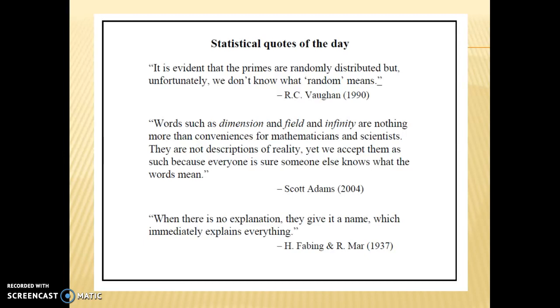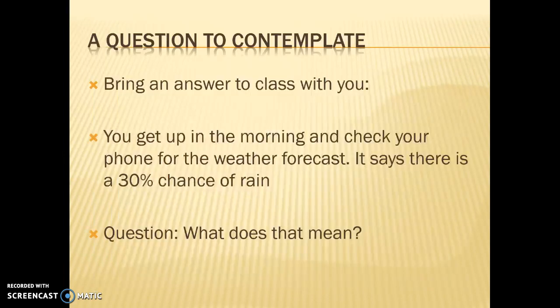But before I go into some more quotes, I have a question for you to think about, and I want you to bring an answer to class with you. You get up in the morning and you look at the news, and it says that there's a 30% chance of rain. It's the weather forecast, 30% chance of rain. So my question to you is, what does that mean?